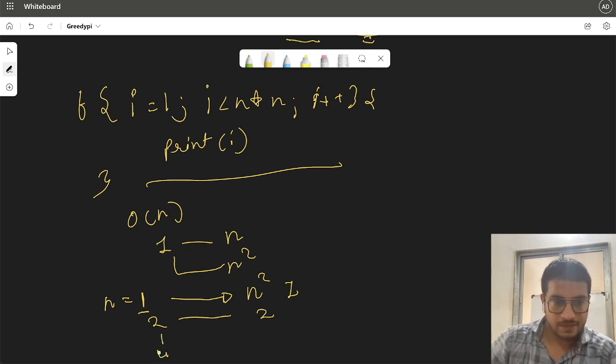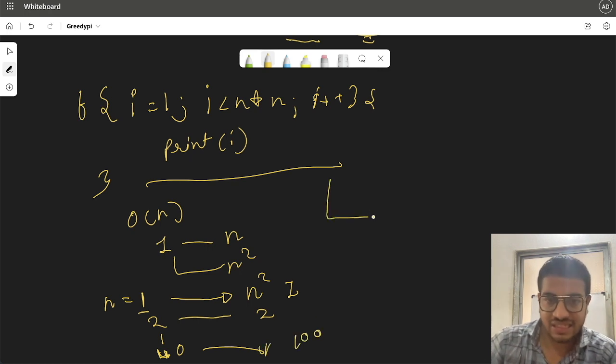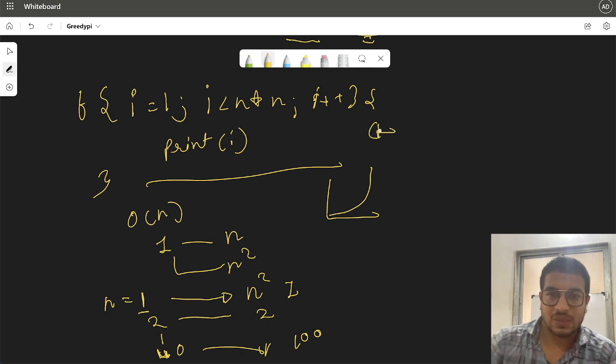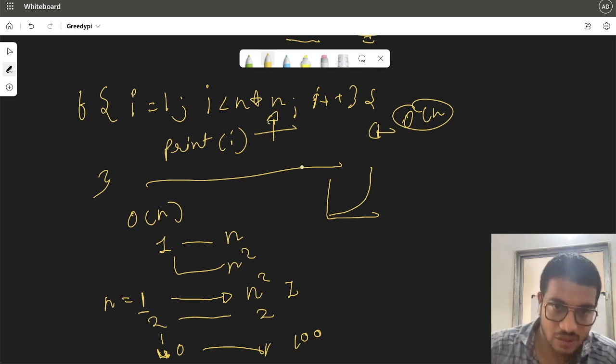And similarly, for a value of n equal to 10, we'll go to 100. And this graph would be similar to the O of n square graph. So it is not necessary that the number of loops would be equal to the complexity. We have to see how many operations we are doing in that particular loop also.